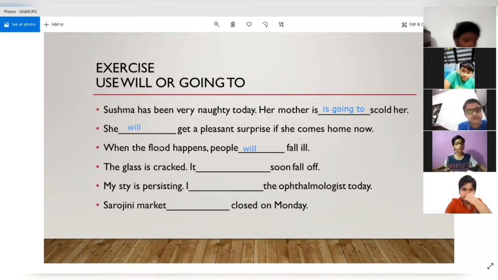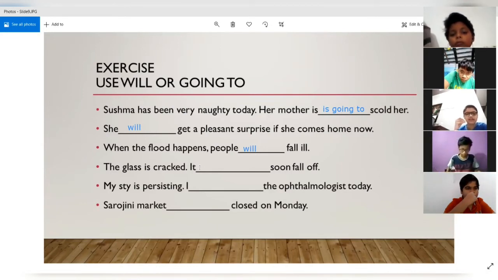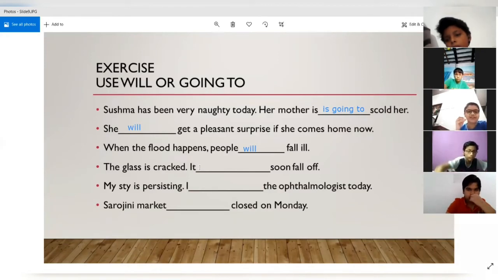Okay. Pranjal, you want to answer? Yes, sir. Okay, go ahead. Good morning, teachers. Good morning. The glass is cracked. It will soon fall off. Okay, but please tell me why we will not use going to over here. Sir, because it is a probability that it will fall off or maybe it will not fall off.